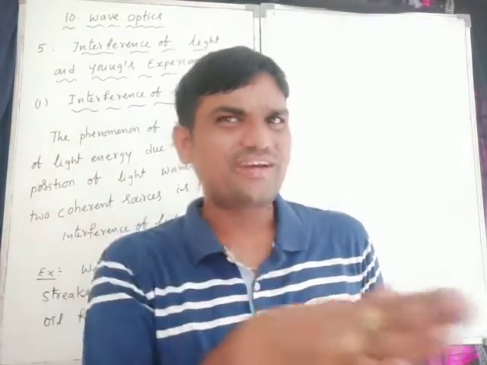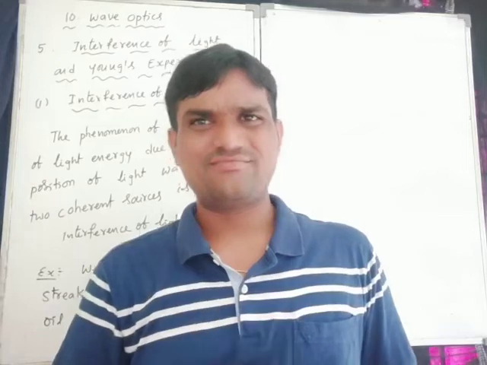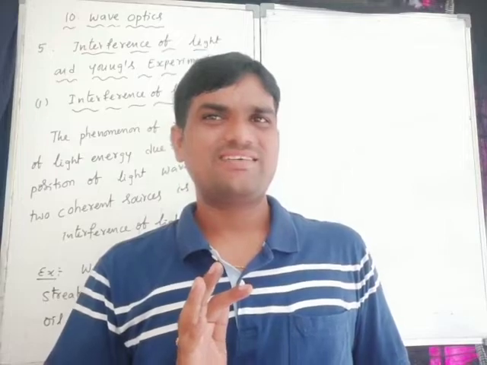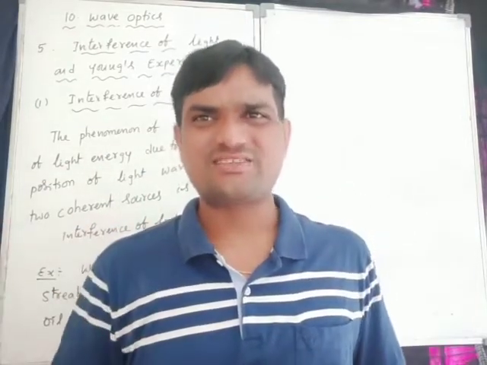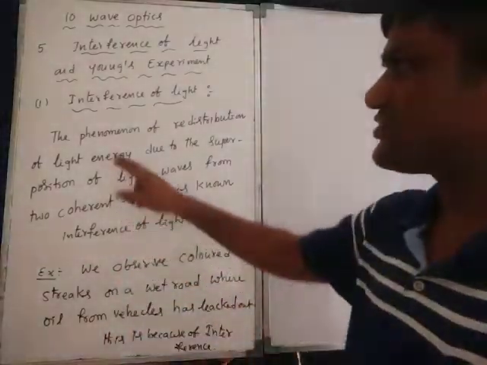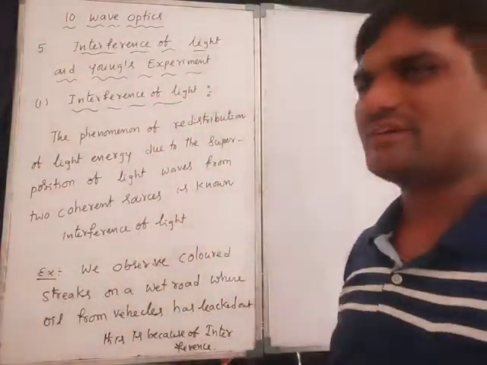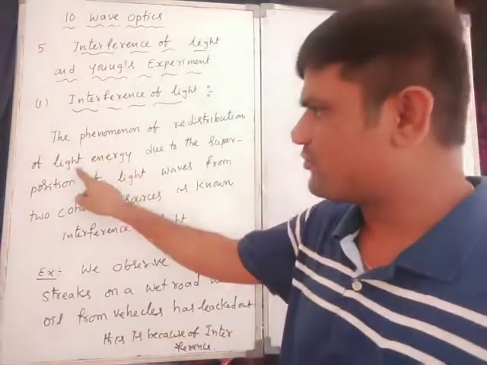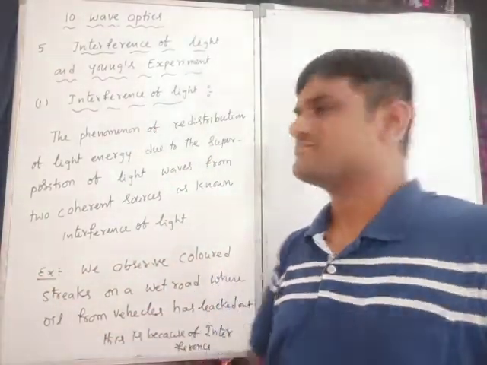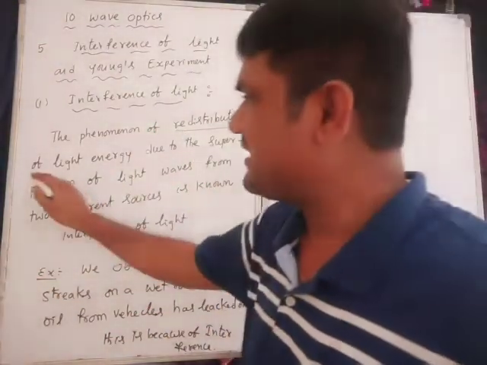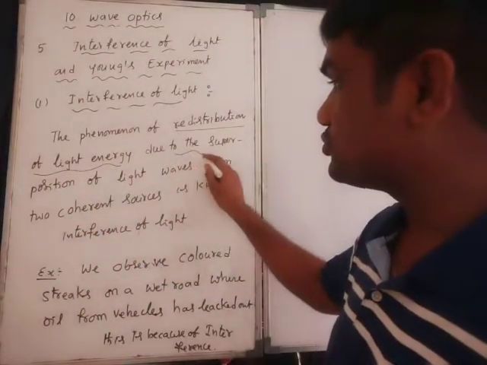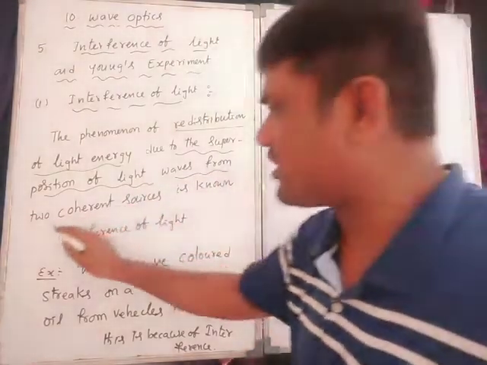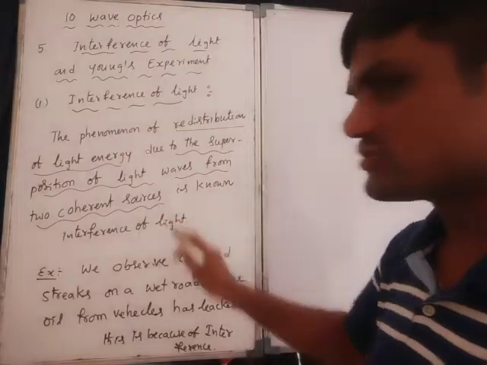What interferes here? Which one is interfering? Listen everybody. Interference of light is nothing but the phenomenon of redistribution of light energy due to the superposition of light waves from two coherent sources.